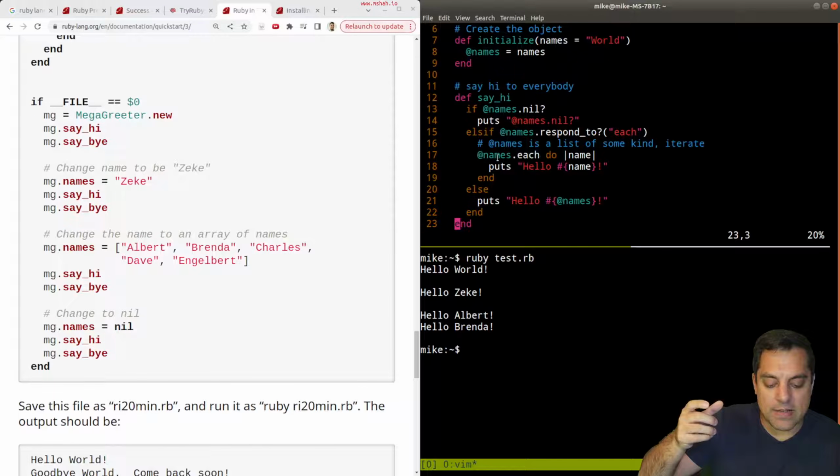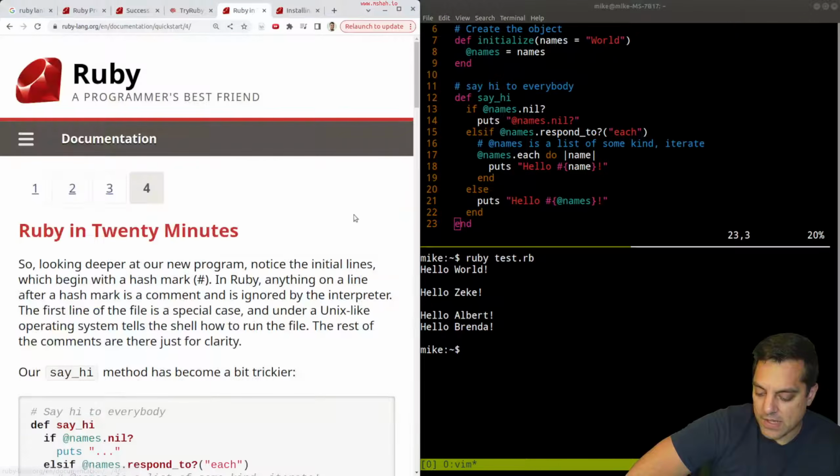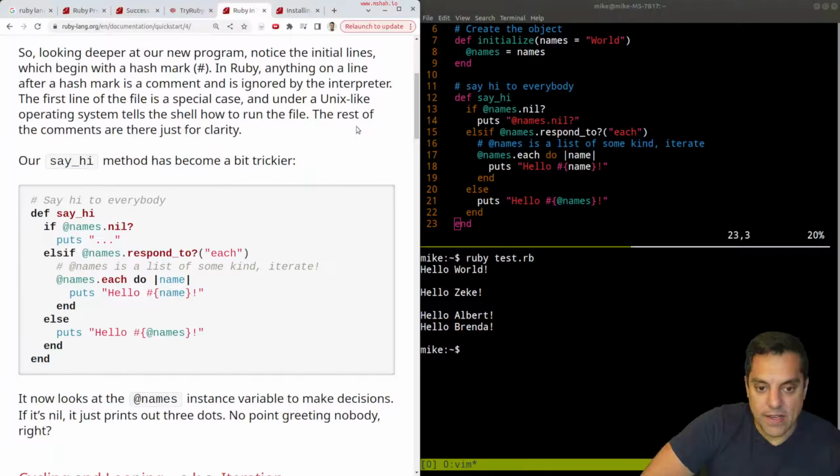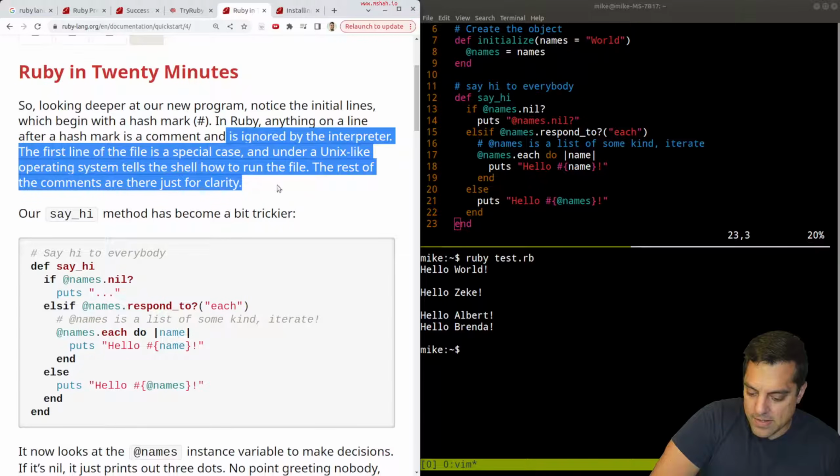If this was maybe a hash map or something that had a key and a value, maybe we could iterate through it and get the key and then, you know, comma value or something. That's how I imagine this is working, but we'll find out more here. Let's take a deeper look here. And we are at like 20 minutes. So yeah, true to their words here. Okay, so we're sort of digging in a little bit.